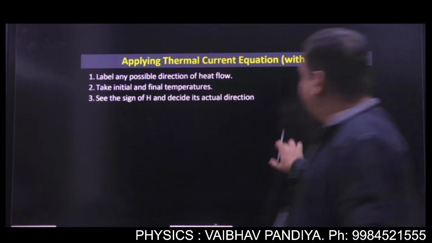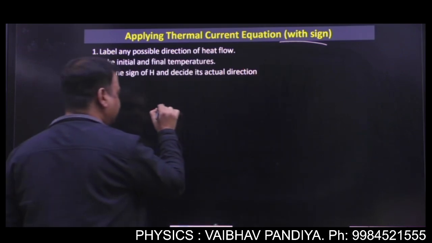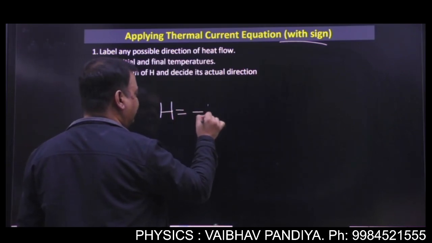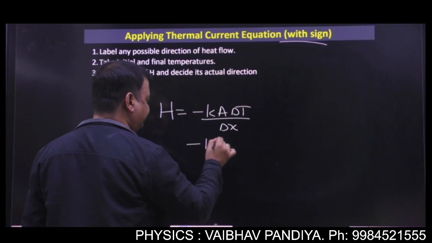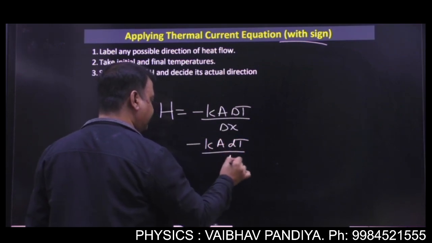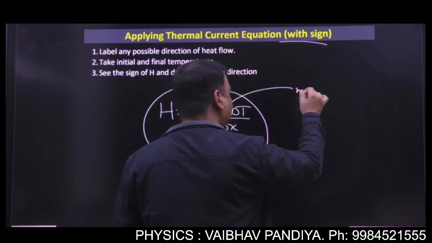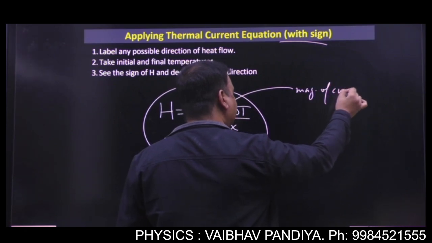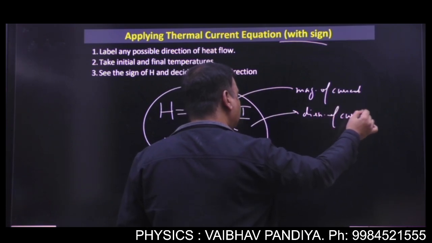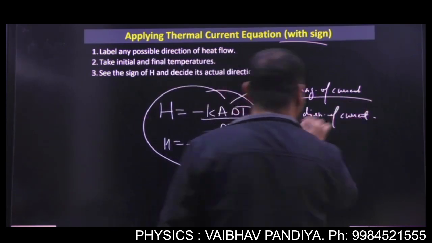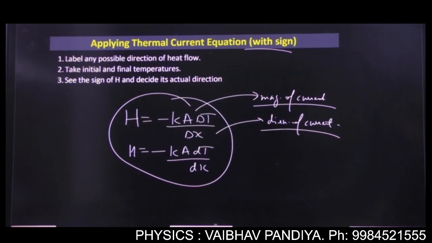Now see, basically when we write this thermal current equation with sign, this is very important. Then the equation is written like this: minus KA delta T by delta X, or minus infinitesimal amount dT by dx. This is the equation with sign, and this will give you both the magnitude of current as well as the direction of current. So this is a very important article, how we apply this equation with sign.